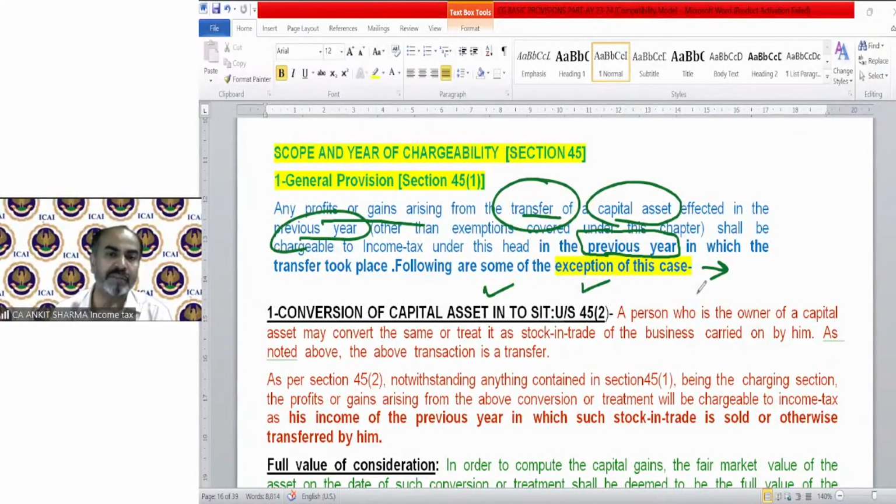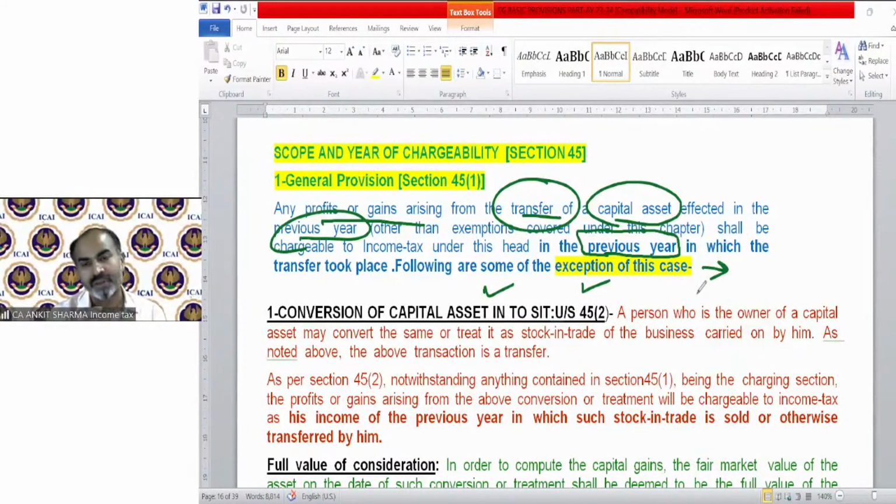First one is conversion of capital asset into stock in trade. When I explain this with an example, you will get to know what exactly the provision is, why it has been made, and that it's a genuine provision for the benefit of the assessee. So if you have a capital asset and you are converting that capital asset into your stock in trade in this year, you must remember that was in the definition of transfer also.